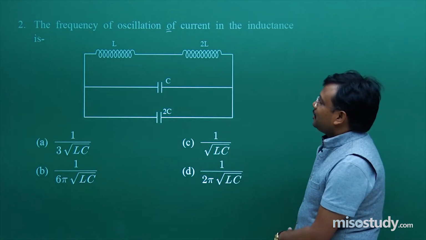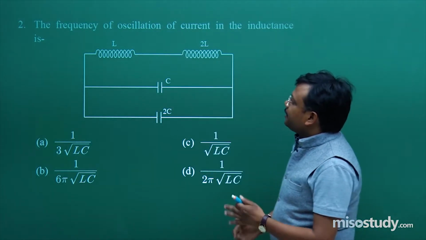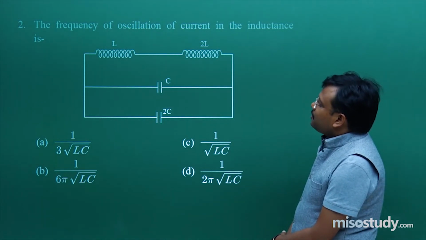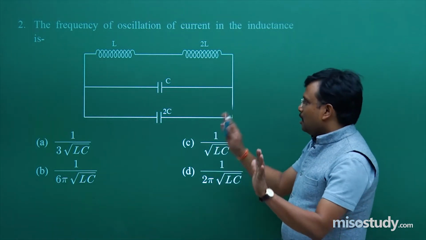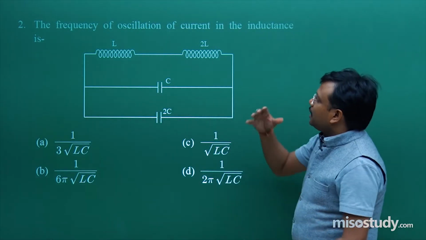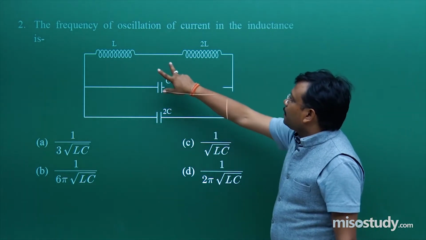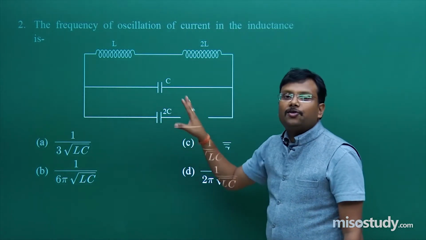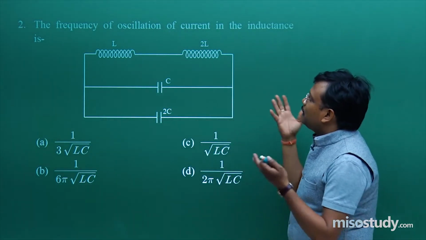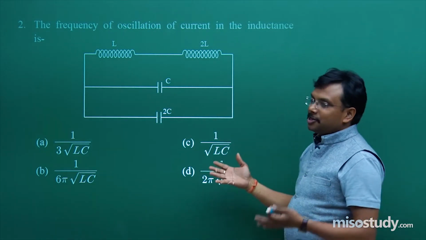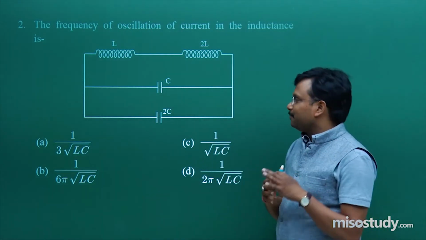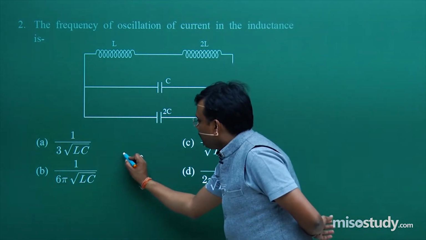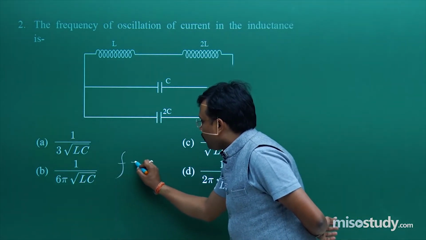Let's move on to the next question, that is the frequency of oscillation of current in the inductance is how much? Simple question is, if in a circuit 2 inductors and 2 capacitors are connected in this fashion, what will be the frequency of oscillation of current? Fine. Now I would like to mention a fundamental basic formula over here.